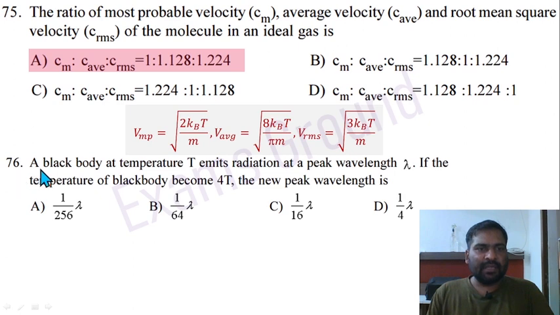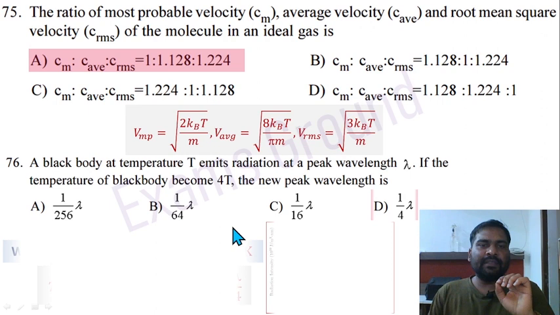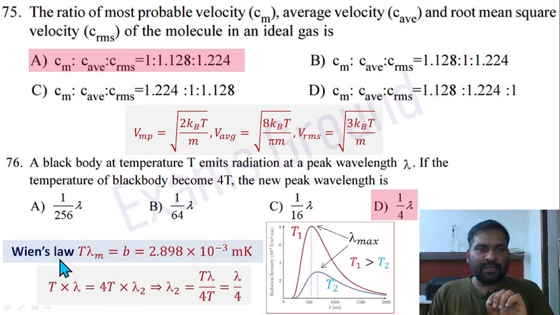Question 76. A black body at temperature T emits radiation at a peak wavelength lambda. If the temperature of the black body becomes 4T, the new peak wavelength is. Use Wien's law, T into lambda m equal to b, a constant value. Temperature multiplied by lambda max is going to be constant. Temperature changes from T to 4T. So T into lambda equals 4T into some lambda 2 value.